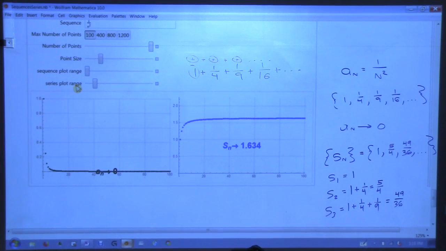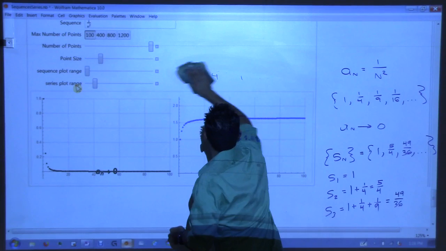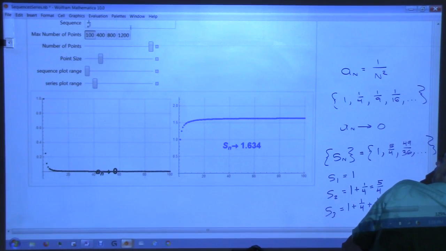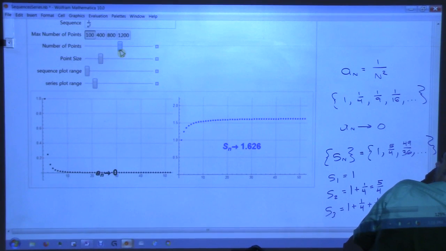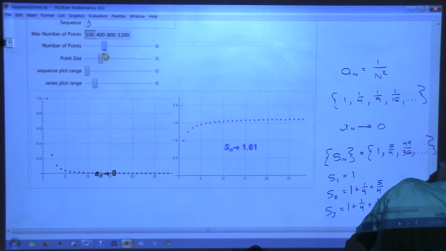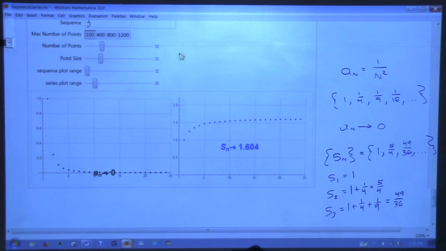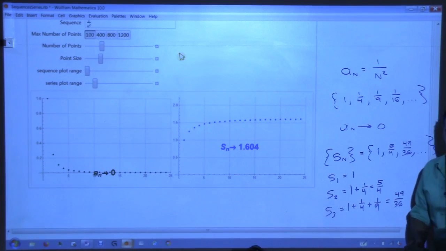Now, let's try a different sequence. Let's see if we can mess with a different sequence and see what it does. So that was 1 over n squared. Let's back this up a little bit. If all we're going to know is that it converges, to that number specifically, oh yeah, that's exactly what the next 3 weeks are going to be about.